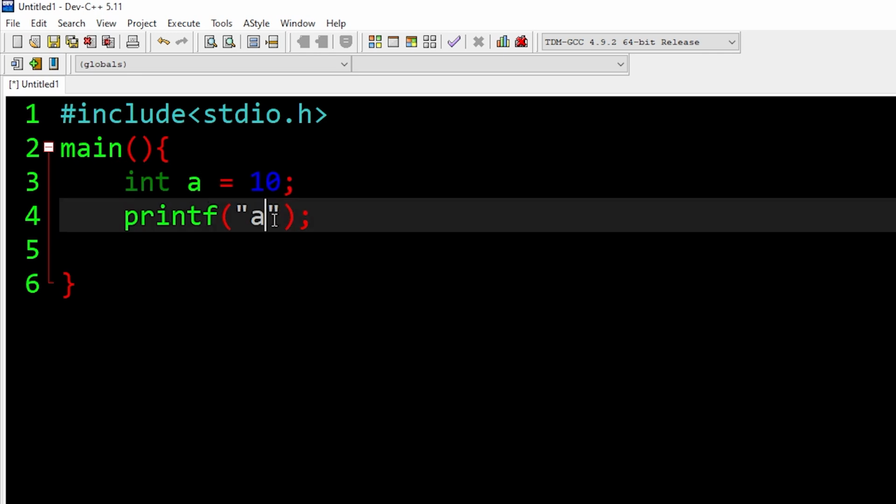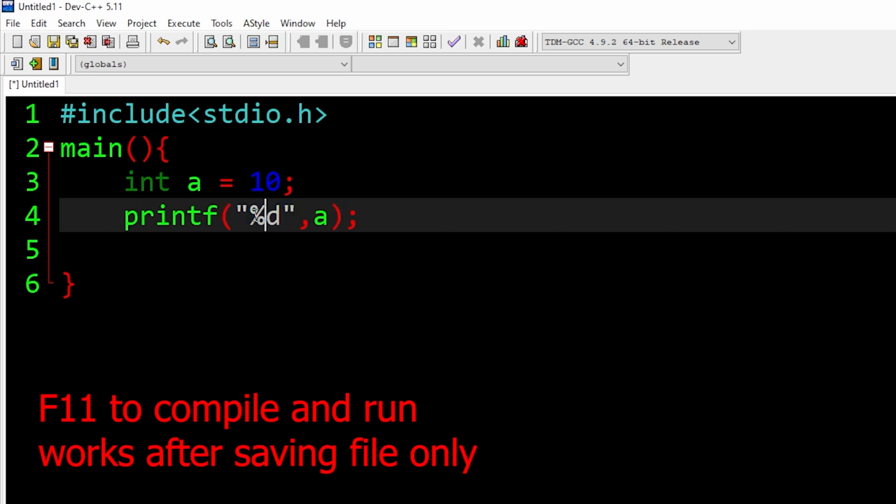Okay, so now the way we print numbers in C is a bit complicated. It is simple in other languages, but in C it's just a single additional step. We use something called %d. These are called format specifiers, and where I have this %d, there the number will come. So let us say this. Okay, this is my line. So I have a string, and inside that I have a small code called %d.